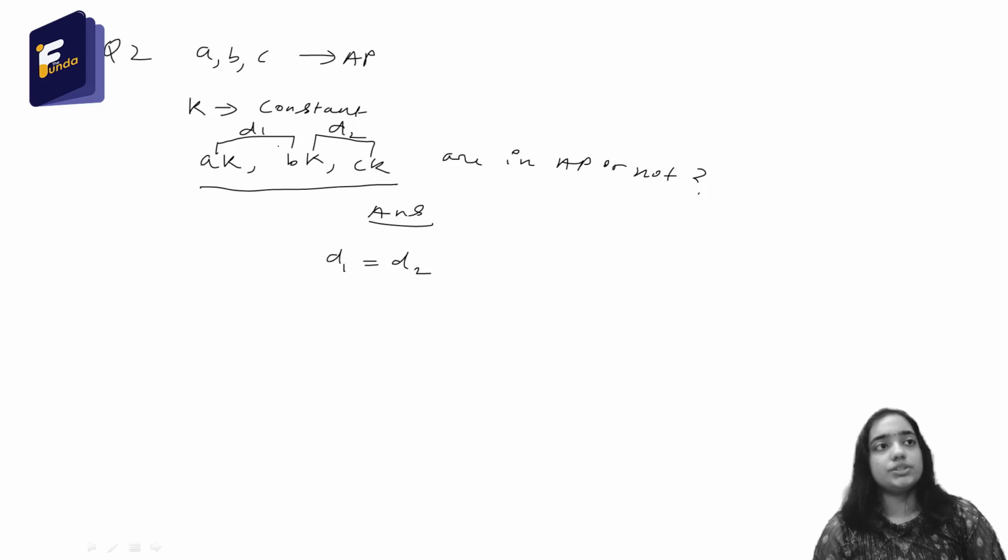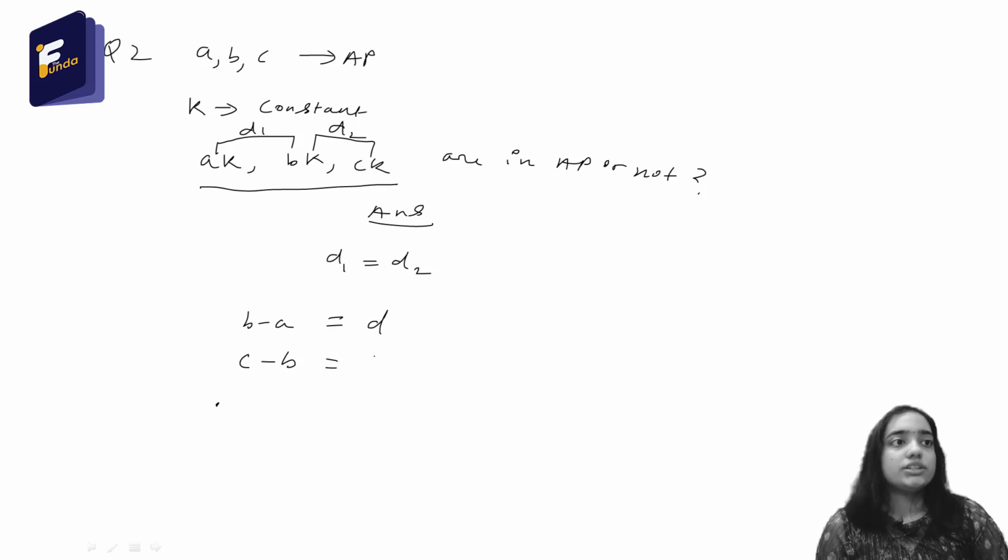Okay, this whole sequence will be in AP. So first, we are given that A, B, C are in AP. That means B minus A is equal to some constant D, and C minus B is also equal to the same constant D. This is the definition of AP.